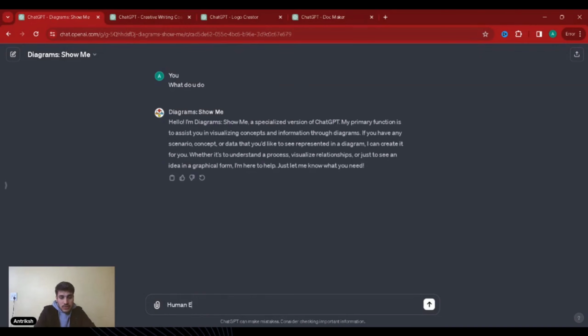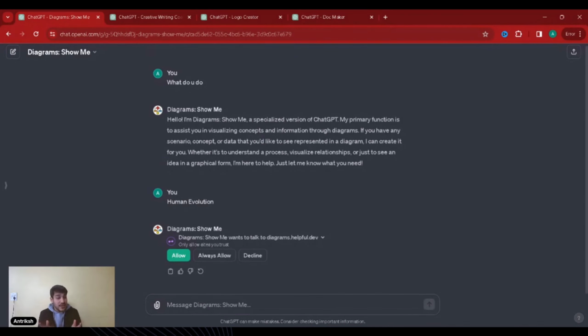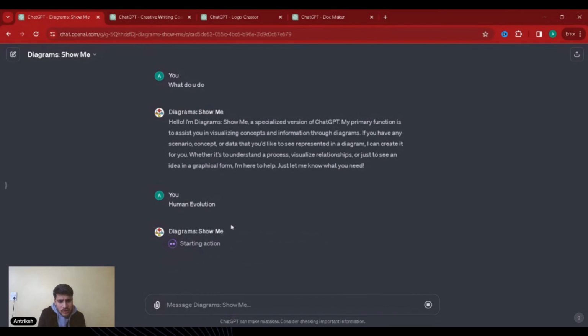Human evolution, right? So if we just take this for an example, human evolution, how can it actually show me in a diagram? Let's see if it actually can. Okay, yeah, allow. It actually starts taking permission now. I did not know this before, but there you go. Diagrams.helpful.dev, starting action.